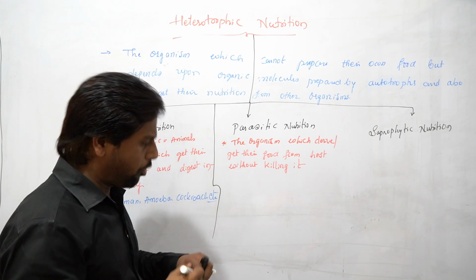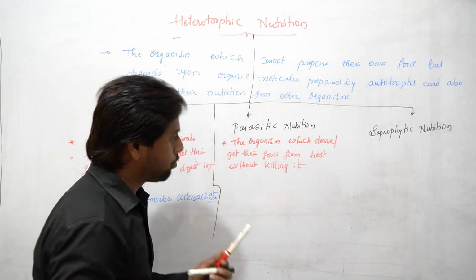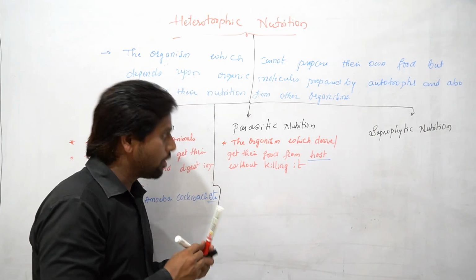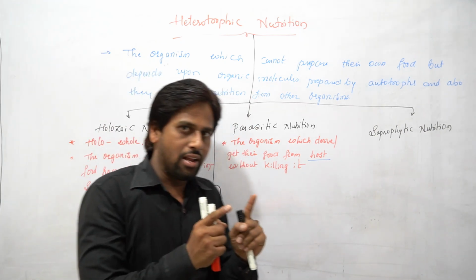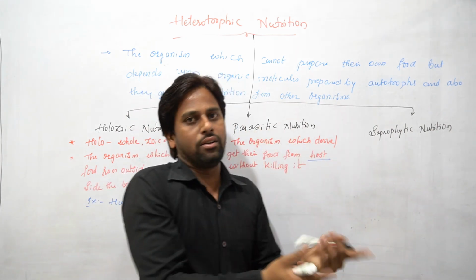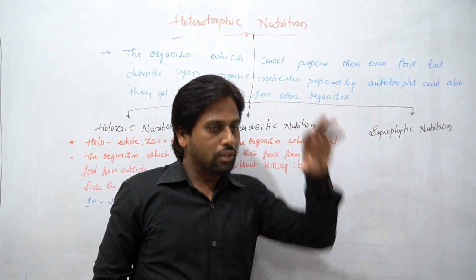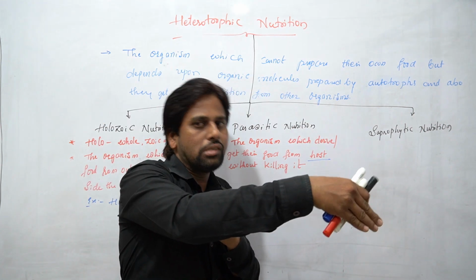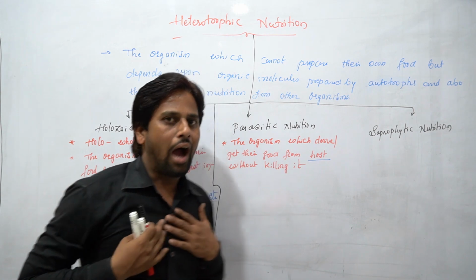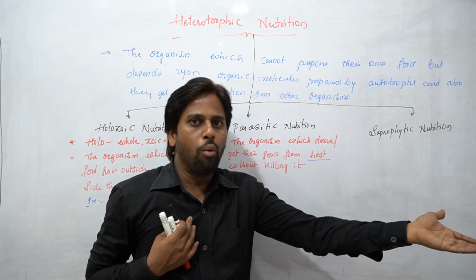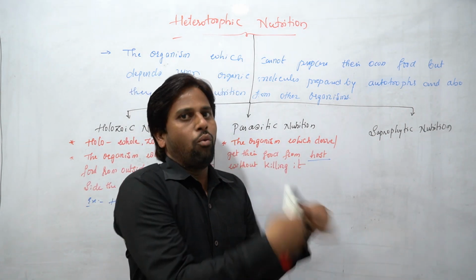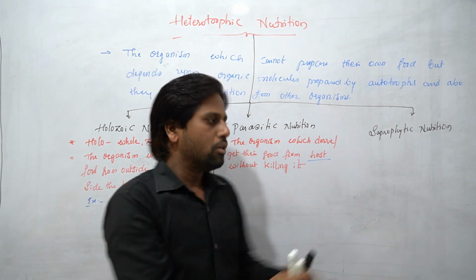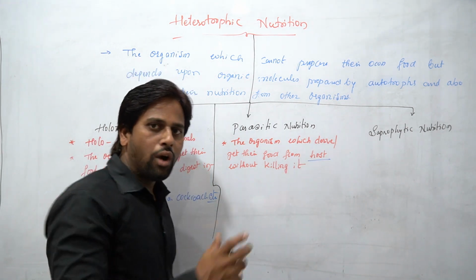Students, one important point you have to remember for the parasitic is the host. What do you mean by host? This parasitic organism, the organism on whom it depends is considered the host, and the one who depends is considered the guest. If I am going to my friend's home, I will be the guest and my friend is the host, because I am going to get food from him. In such a way we can define the word host.